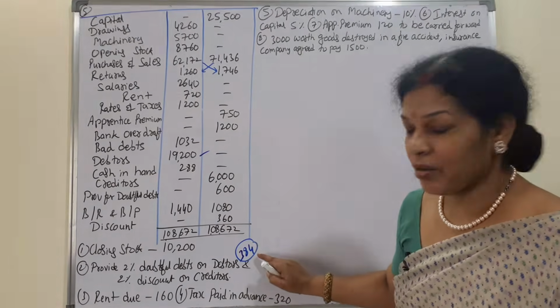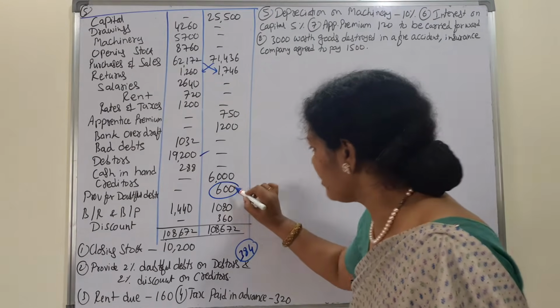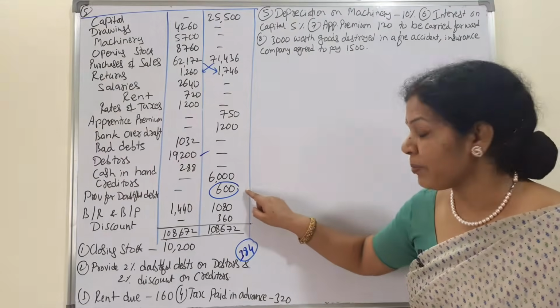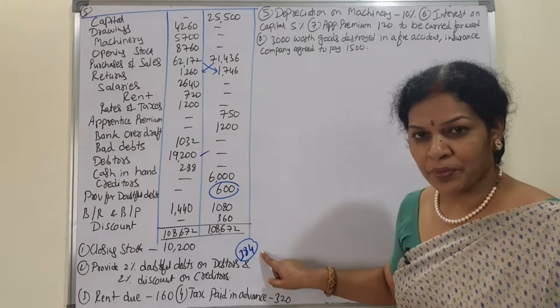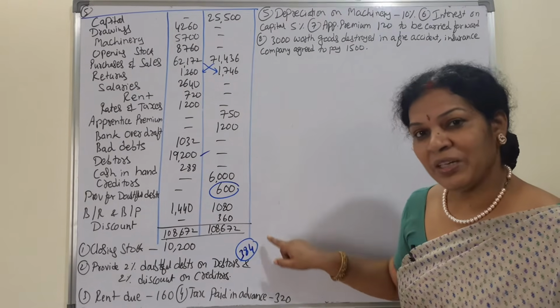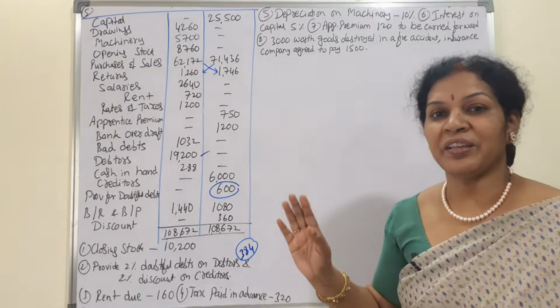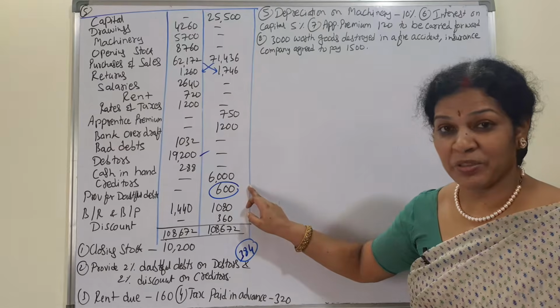Actually for this loss, how much have we provided? 600 we have already provided. To bear this loss, we have provided 600, and the actual loss is 384. From 600 we will utilize 384, and the rest of the amount we will write in the credit side of the P&L account, because the credit side item is more.